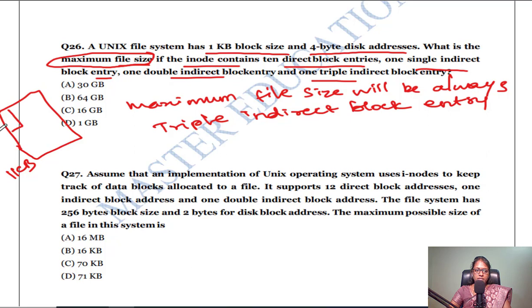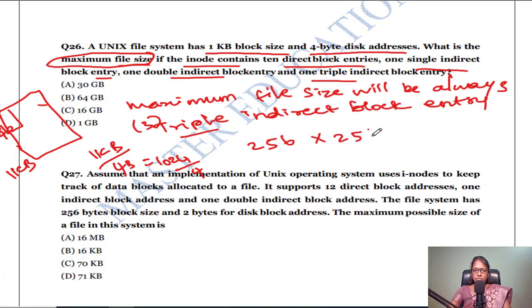4 bytes is the disk address. So what is the file size? The number of entries is 1 KB divided by 4. 1 KB equals 1024 divided by 4, that is equal to 256. Triple means 3 times, so 256 into 256 into 256 of 1 KB. So you have to write down this 1 KB also.